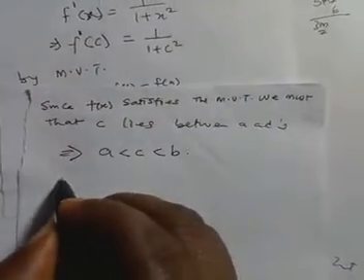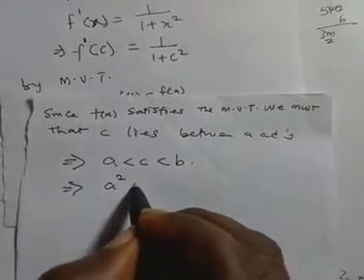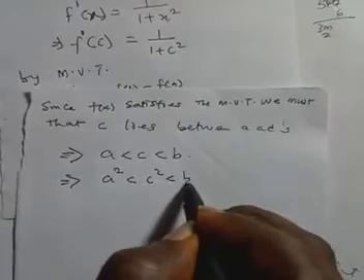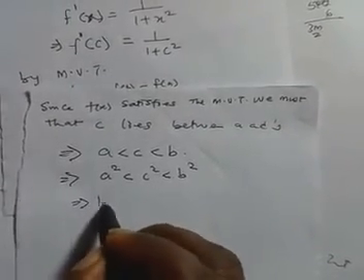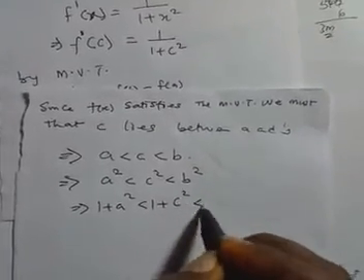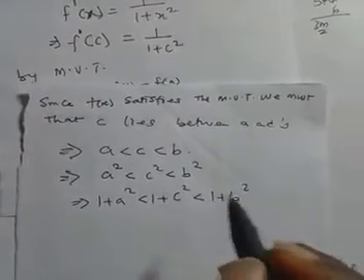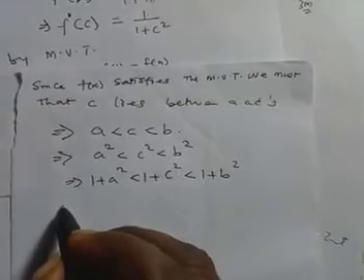And if you square both sides, we have a squared is less than c squared, which is less than b squared. If you add 1 to it, I squared it, and I'm adding 1 to both sides. So the inequality remains.